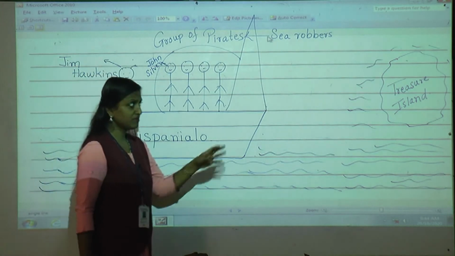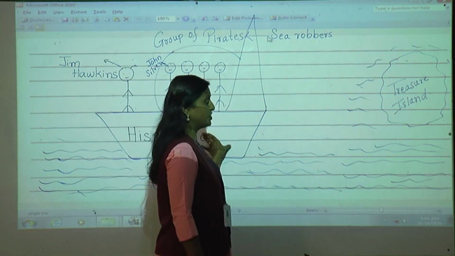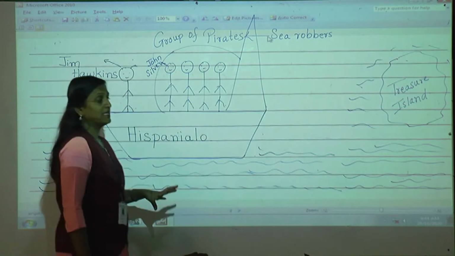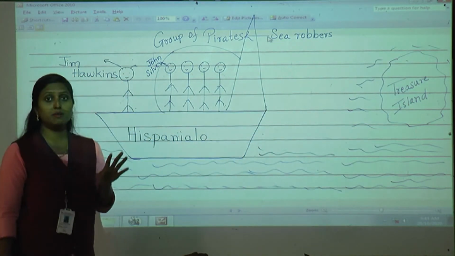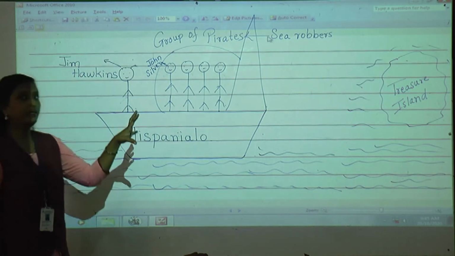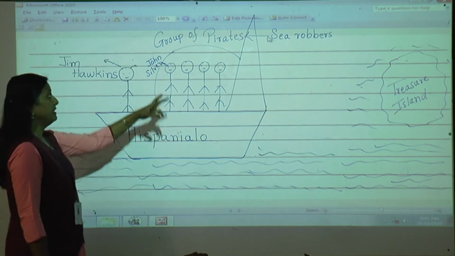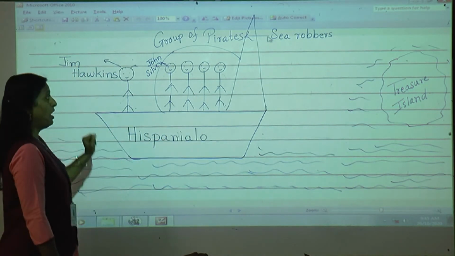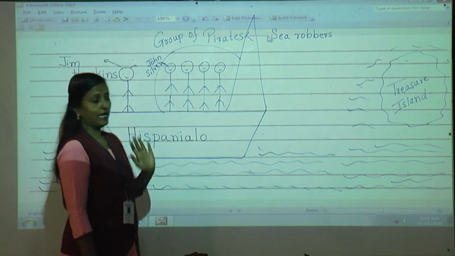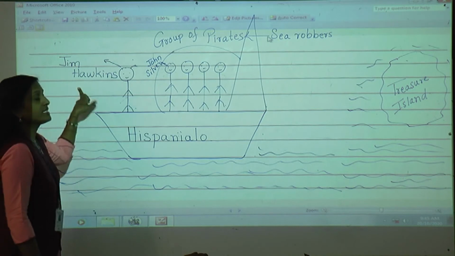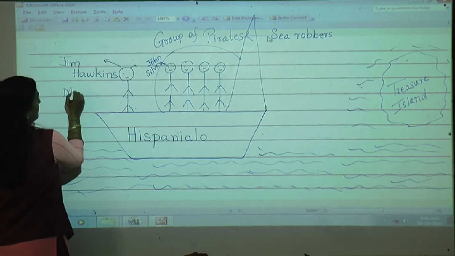Okay, students? Now can you see this ship is moving towards this Treasure Island? Why? Because in that island there is some treasure. Treasure means some valuable things which have been buried in that island, and these people all came to know that there is treasure on that island. So how to go to that island? Who knows? Yes, this Jim Hawkins has the map.